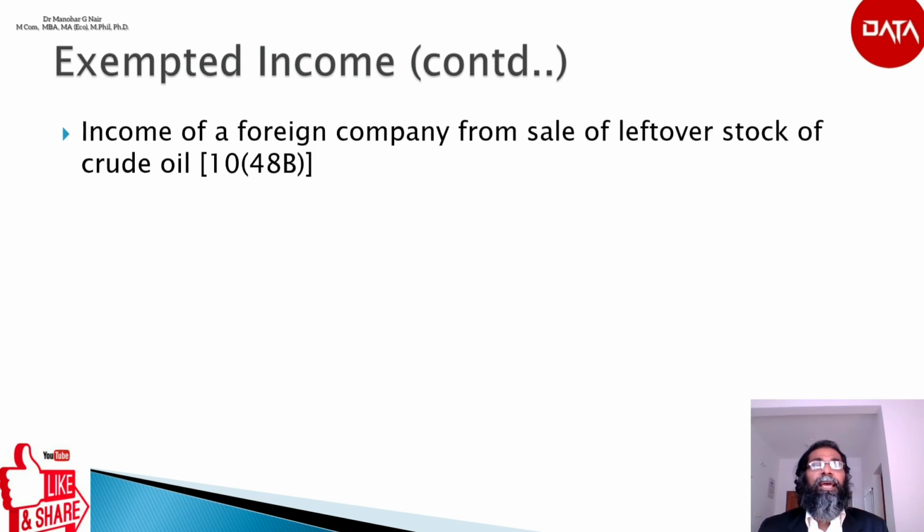The next point is income of a foreign company from sale of leftover stock of crude oil.